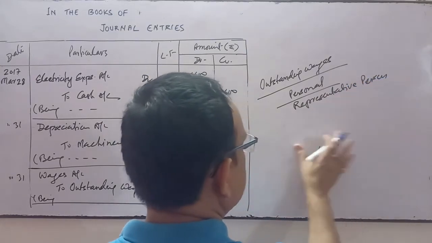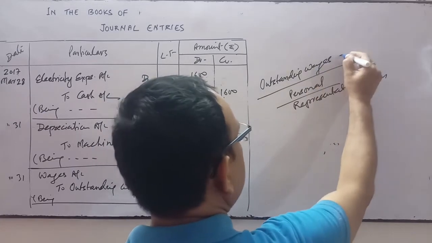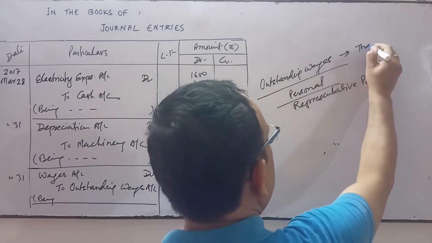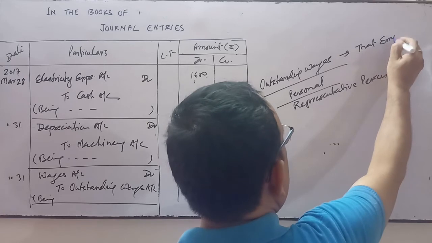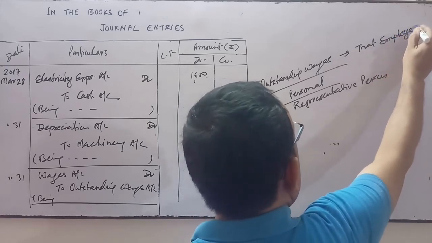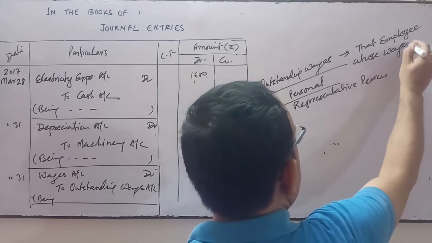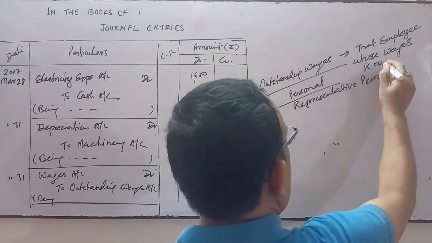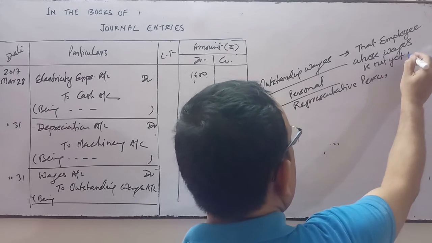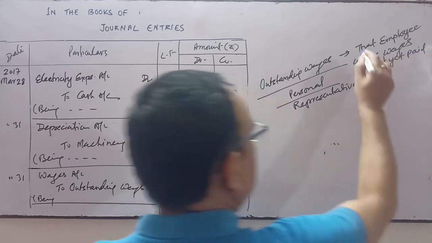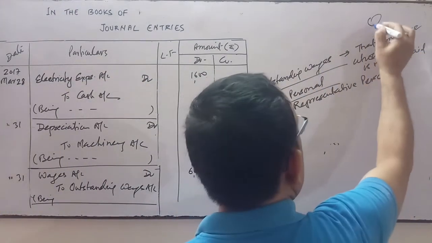So outstanding wages represent to whom? It represents that employee whose wages are not yet paid by the firm. So it represents that employee.